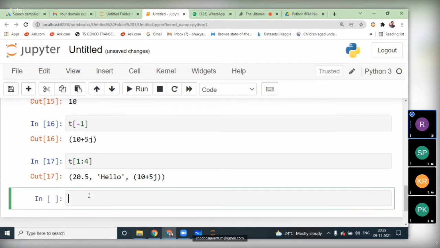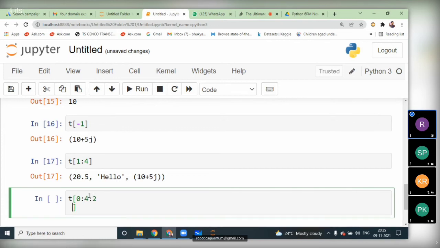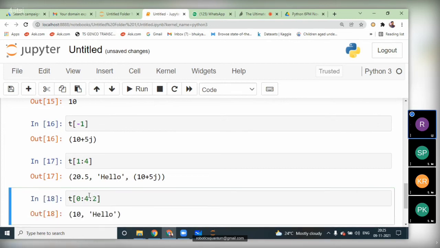Okay, we can also apply the slicing operation, as I said, from the starting element 0 colon 4 colon 2, sorry, alternate elements we will get. Okay, 10, it left 20.5, and hello we got. Only alternate values we got here.